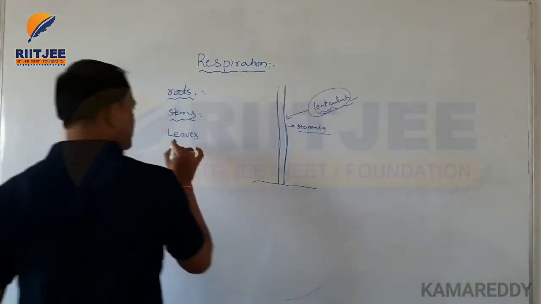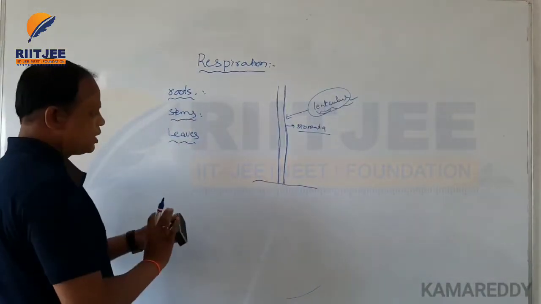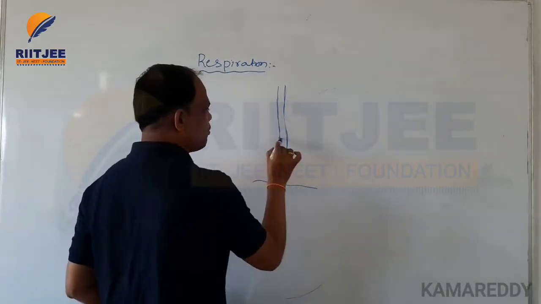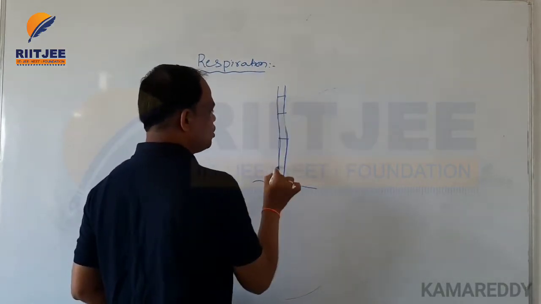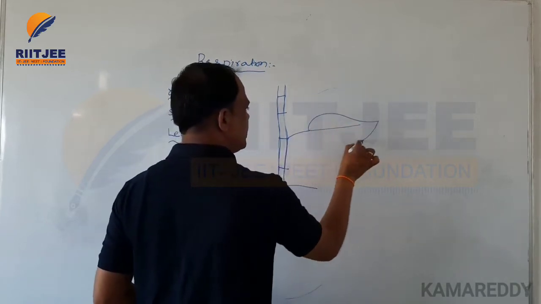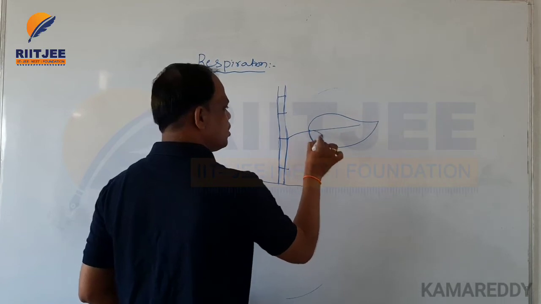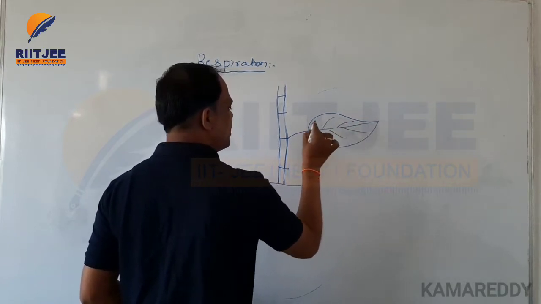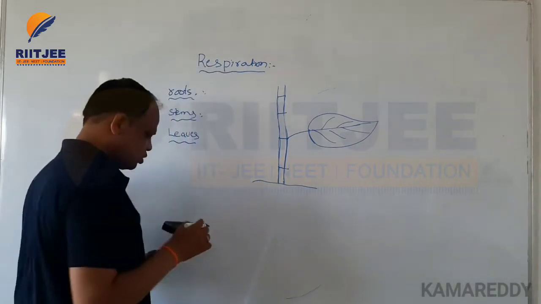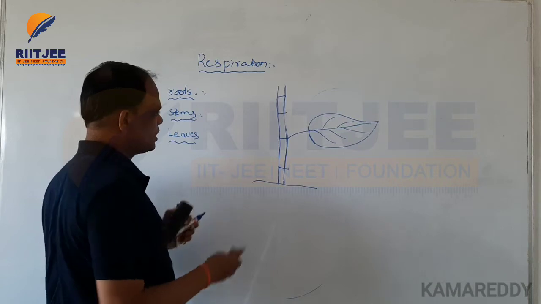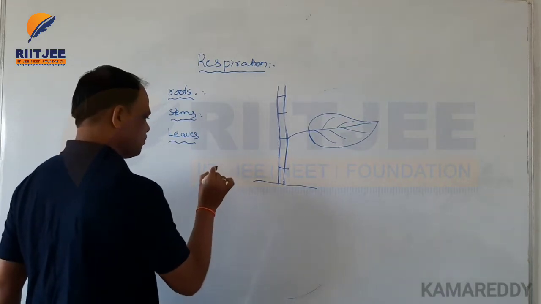And then the next one is leaves. Okay, so here all the stems are connected with a number of branches at the place of nodes. Here the leaf system can contain a number of tiny pores. Those pores are called stomatas. Okay, here the stomatal structure is this. This is the stomatal structure.